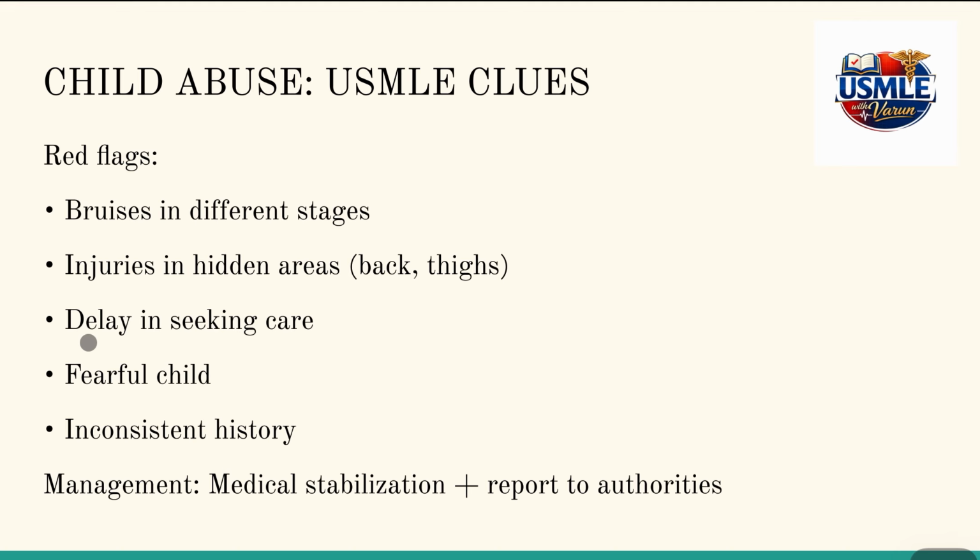If there's a delay in seeking medical care, inconsistent history, and most importantly, if the injuries don't match the history or the story told by the parent or the guardian, you have to think about child abuse. Management is medical stabilization, and the most important thing is that we have to report any case of child abuse to authorities.